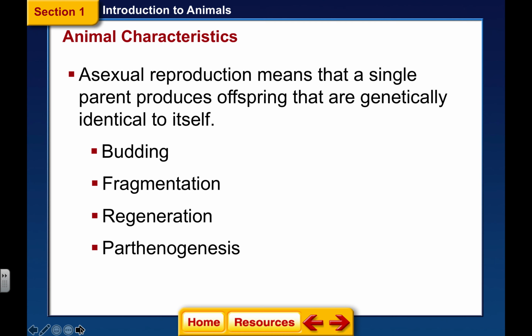Also, there's a very unique type of asexual reproduction called parthenogenesis. This is where reproduction occurs when a female egg develops into a new individual without fertilization. Now, this happens in animals. A lot of plants do this, but the animals that do this include our nematodes.